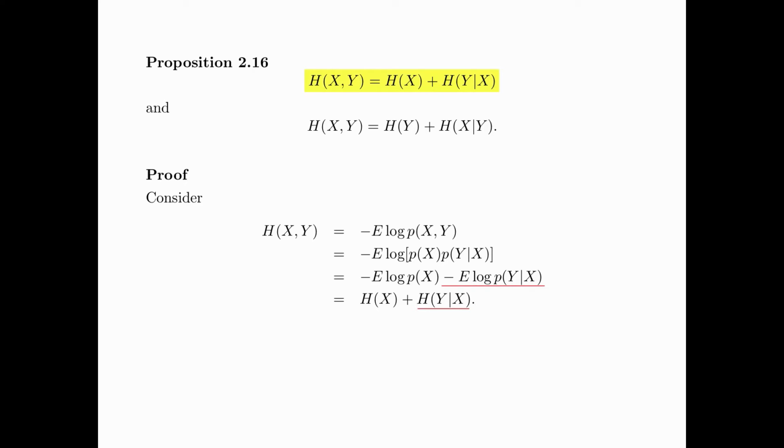In the first step, we first reveal X, and for this, the amount of uncertainty revealed is equal to entropy of X. And then in the second step, we reveal Y, and the amount of uncertainty revealed in the second step is equal to entropy of Y given X. Now this formula says that whether you're going to reveal X and Y in one step or in two steps, the total amount of entropy is actually the same.